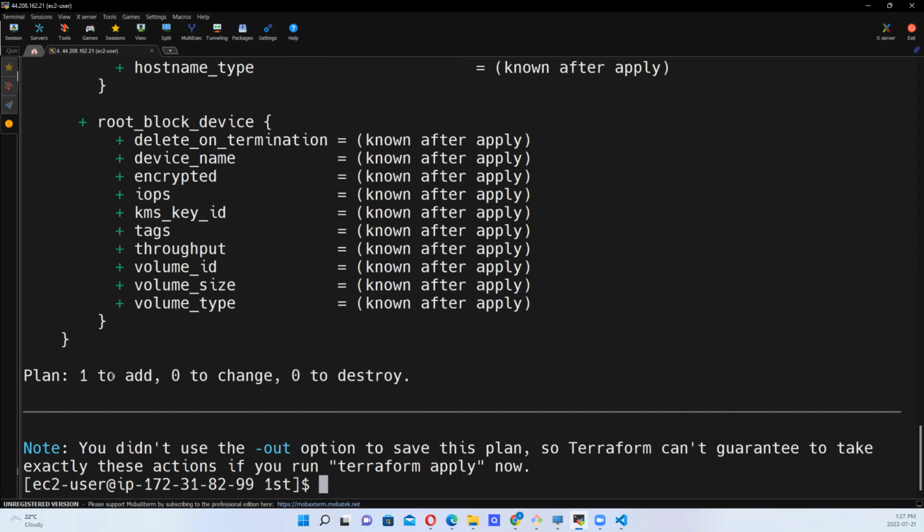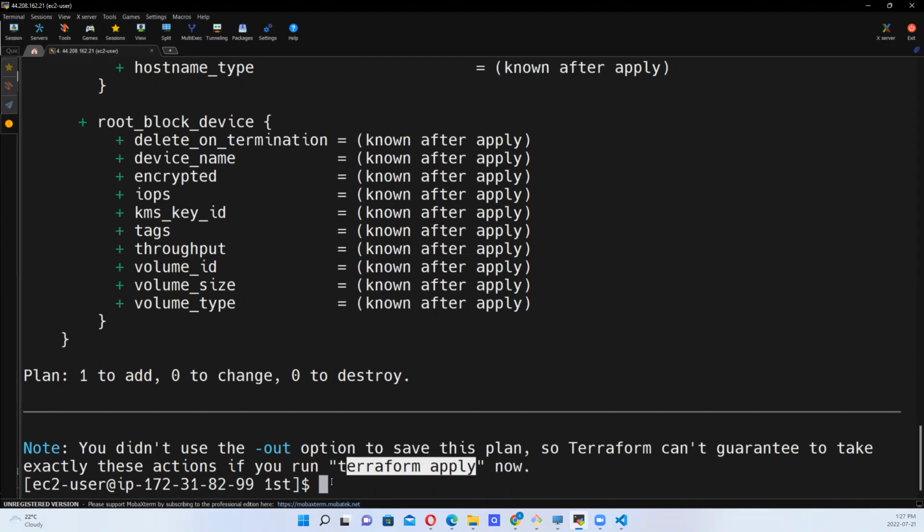Based on what it sees in the file, it says there's a need to launch an instance. That's why it says to add one. So if we want these actions, we should run terraform apply. That's the next command we want to look at.